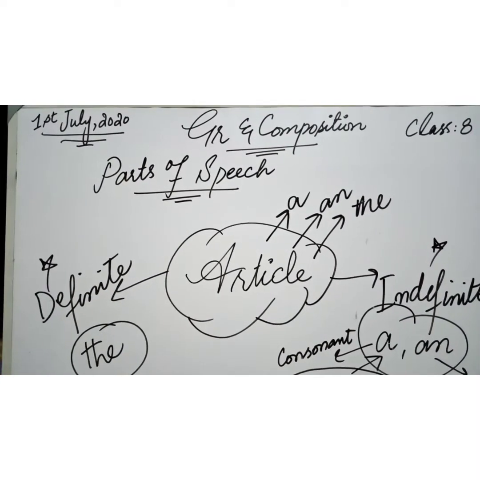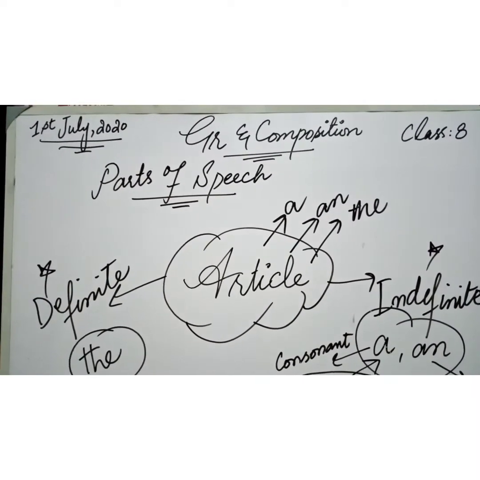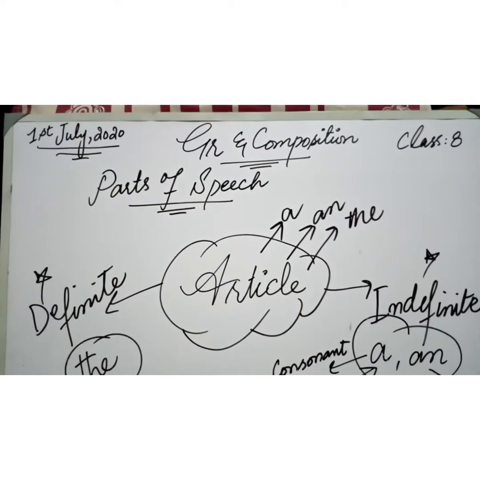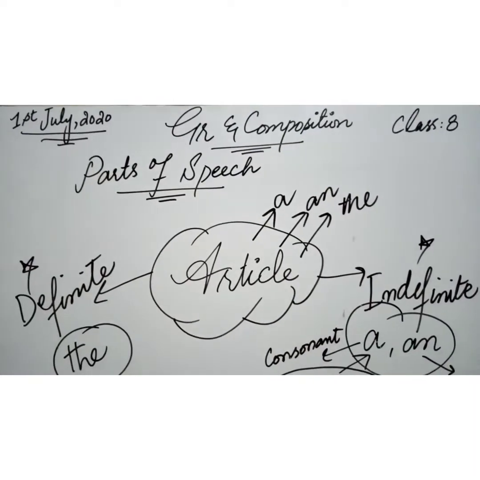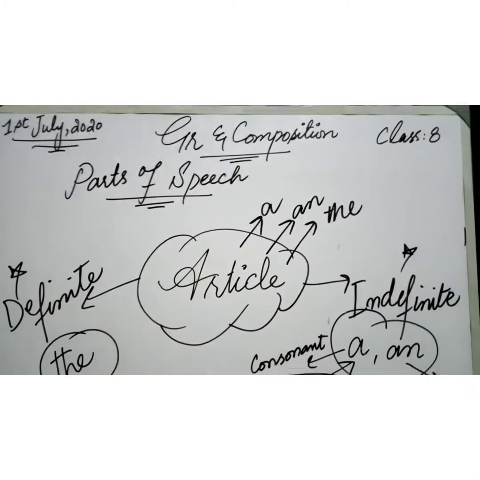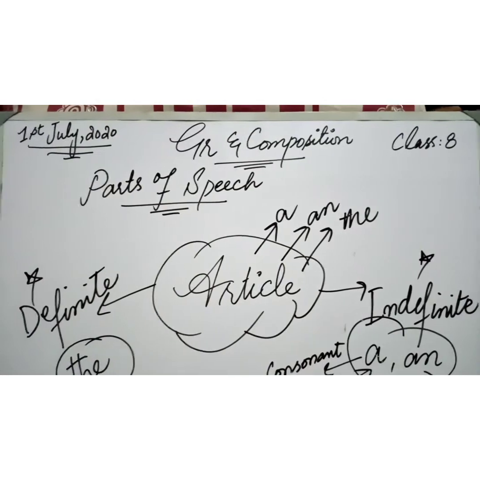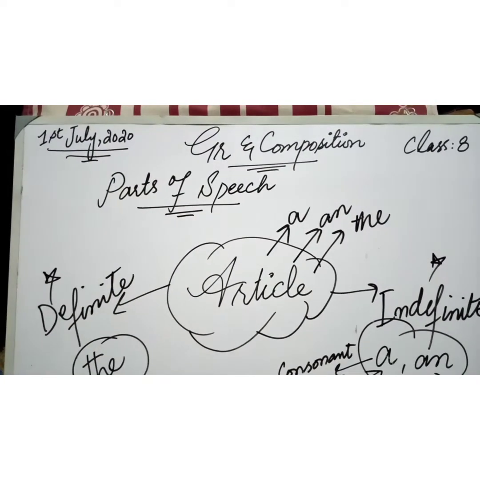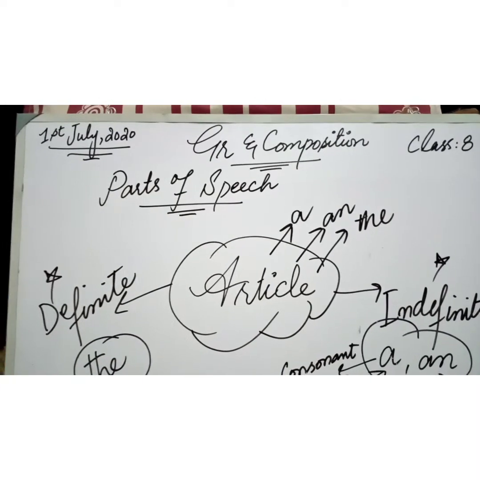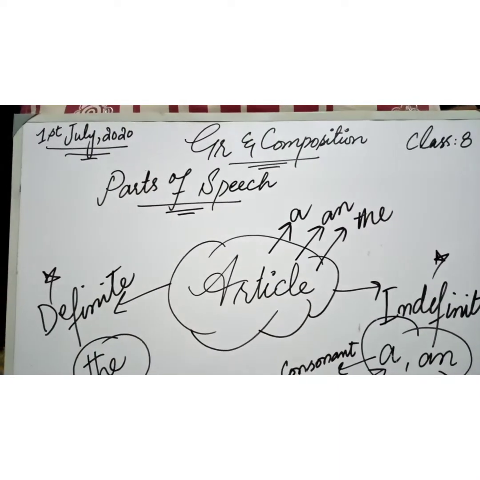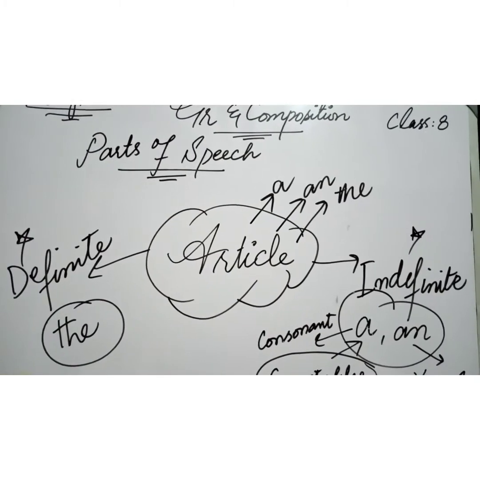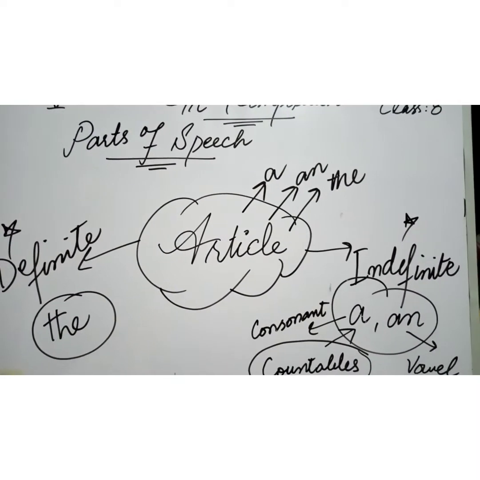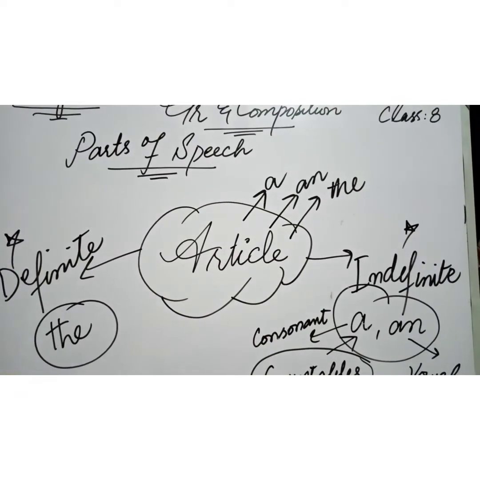Like if I say the Indus, the Indian Ocean, and Mount Everest is one of the peaks of the Himalayas. So, mountain ranges, groups of islands, oceans, seas, and rivers. Before them, we also use the. And before the names of books and newspapers, we also use the. Like if I say that you must follow the teachings of the Holy Quran, so I'm talking about a book here, so I have used the.